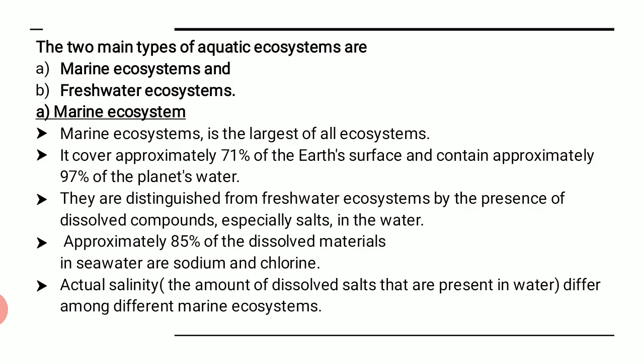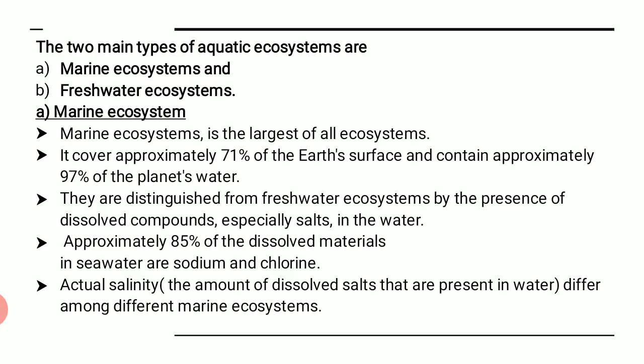The aquatic water system can be divided into two parts, that is marine ecosystem and freshwater ecosystem. Now marine means sea, right? And freshwater, the name itself tells you, is where the flow of water is fresh enough. So marine means it is always sea, and the basic understanding about sea water is that it is salty in nature. That is how we divide, whereas fresh water contains less amount of salt, right? The running water contains less amount of salt, and that is why these two main bifurcations of the aquatic ecosystem can be there.